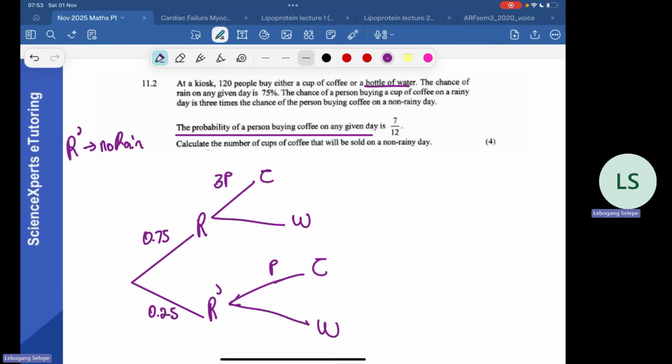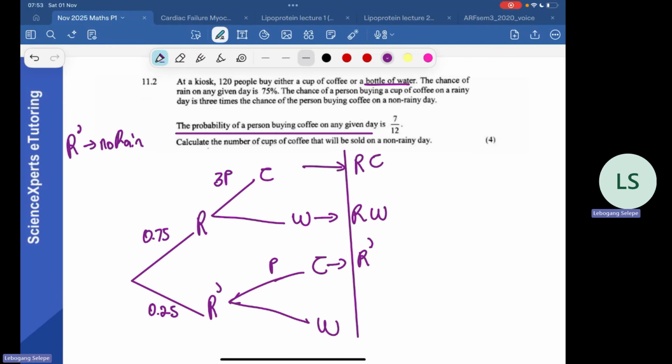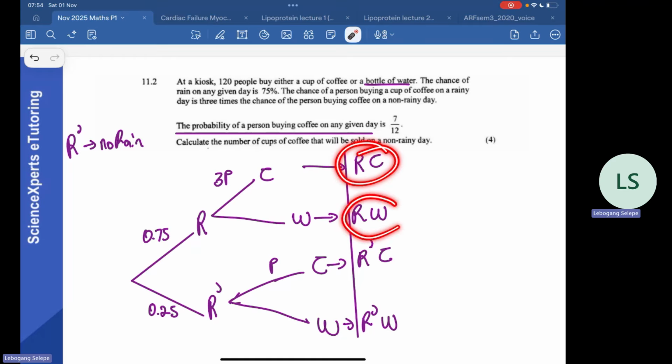So you know that, okay, we would do this, right? We would show all our possibilities, all our different combinations. We would have this possibility. It can rain and you might buy coffee, or it can rain, you buy water, or it can not rain, then you buy coffee, then it can also not rain, then you buy water, right? So the overall probability of buying coffee, this one plus that one should give us 7 over 12, right?